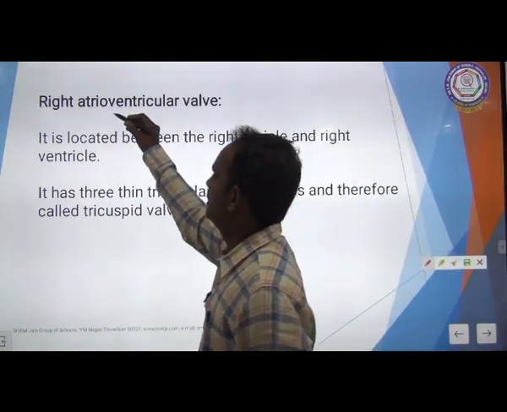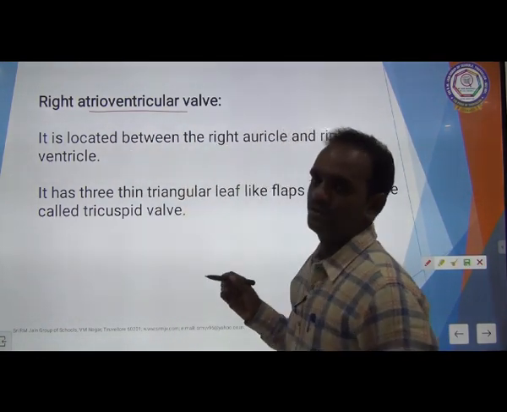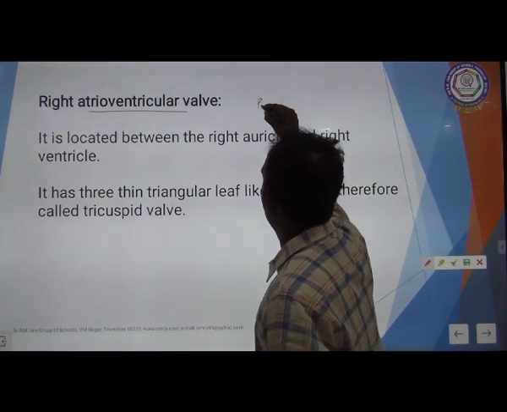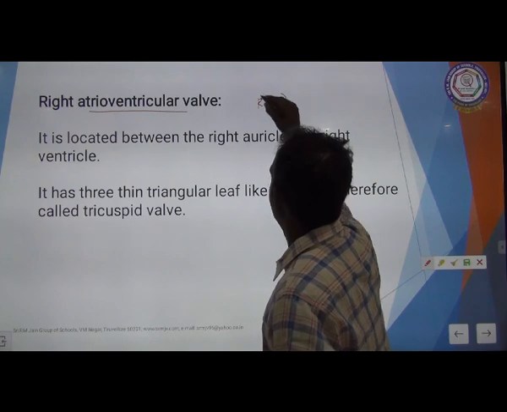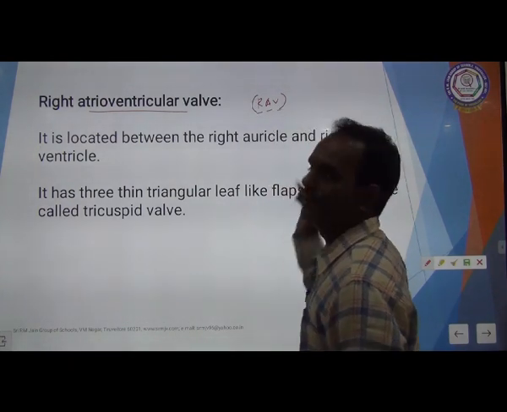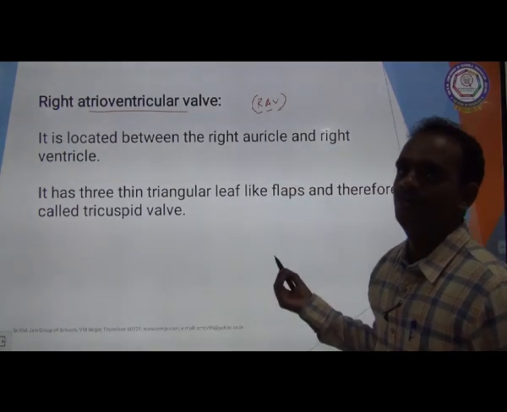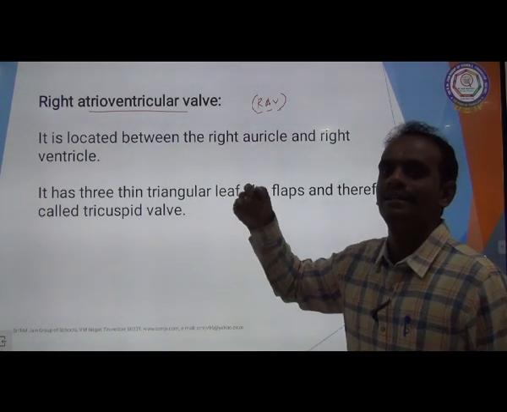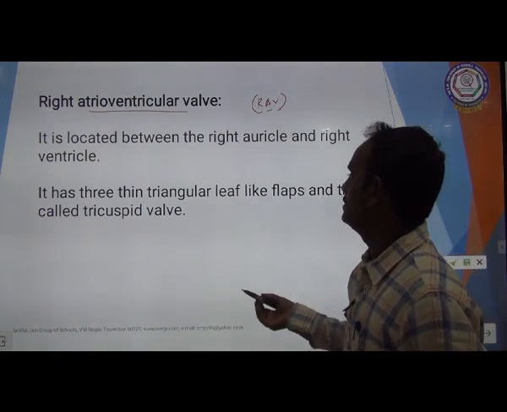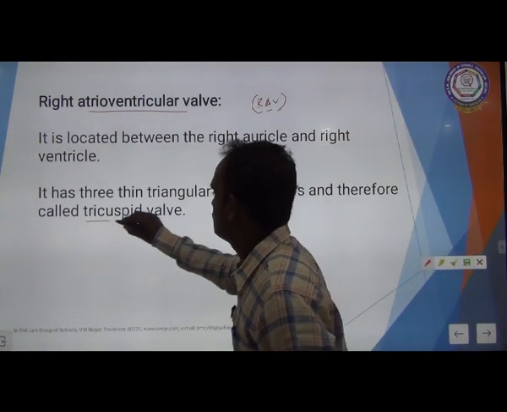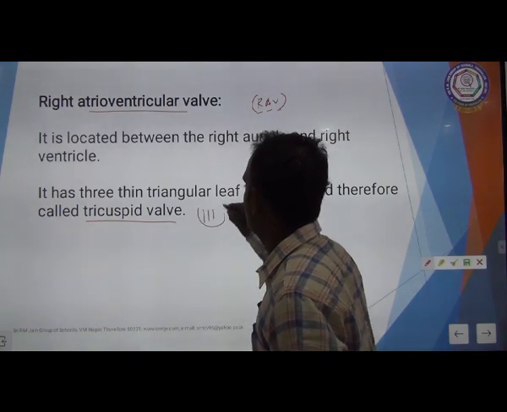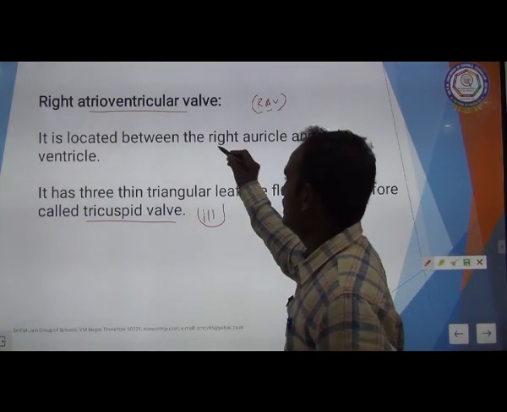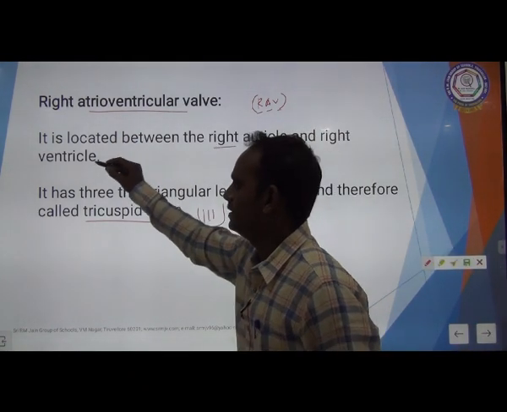Now the first one is the right atrioventricular valve. In short it is written as RAV, right auriculoventricular valve. This valve is present between the right auricle and the right ventricle.